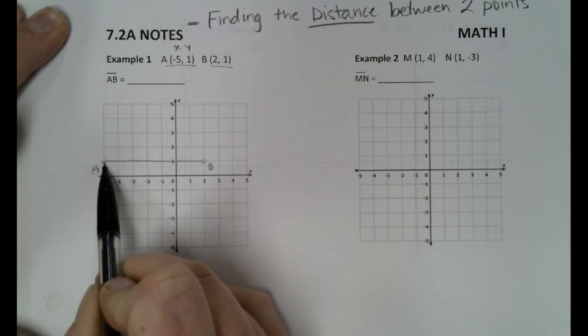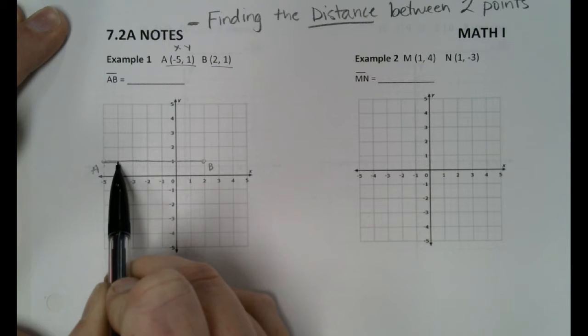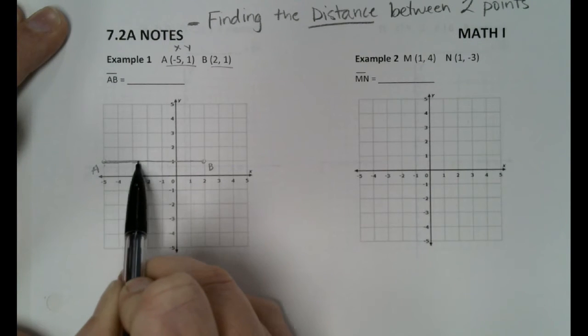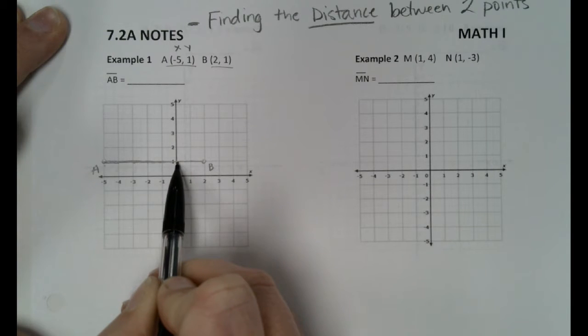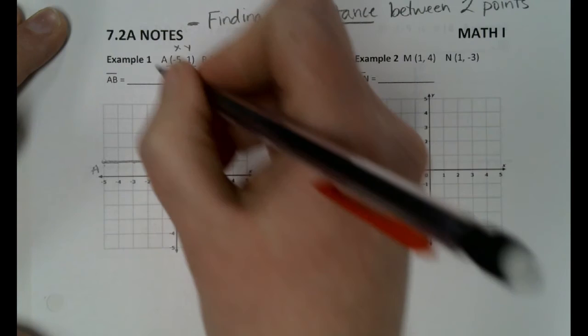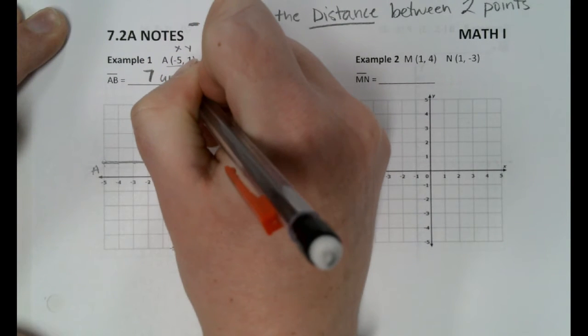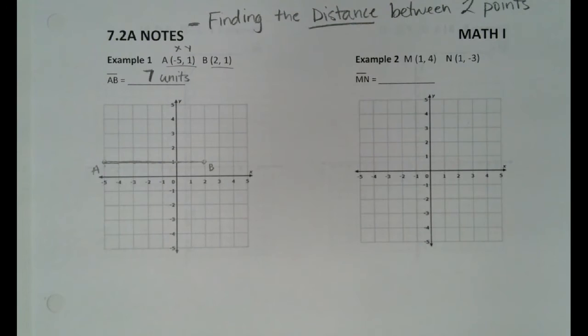So when you count these, you count the squares between them. So right here I've got 1, 2, 3, 4, 5, 6, 7. So there are 7 squares between A and B. That means segment AB is 7 units long. Units, blocks, whatever you want to say. You could just say 7, but it's 7 units long.